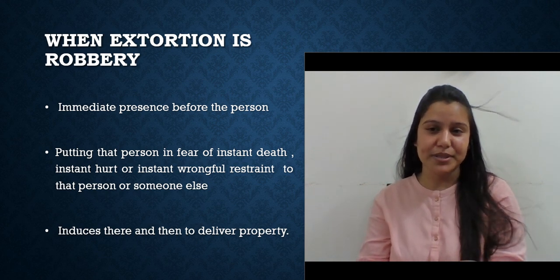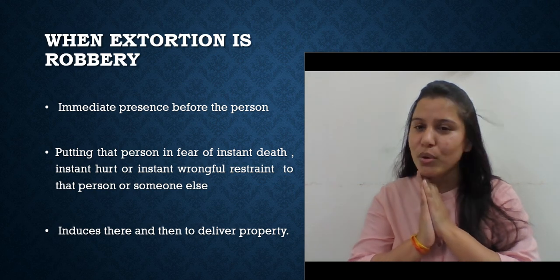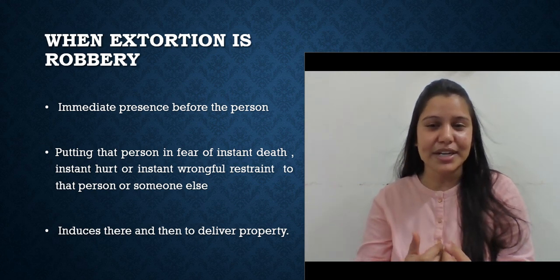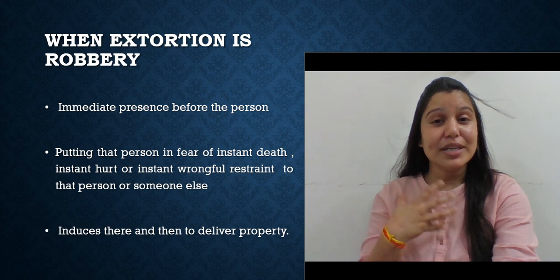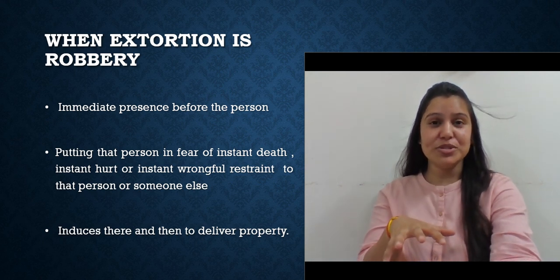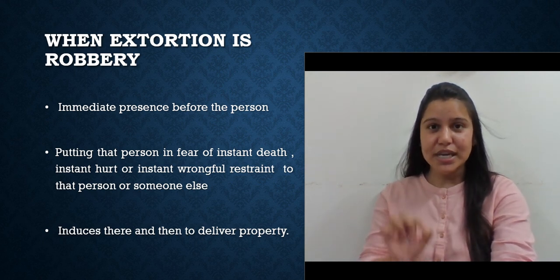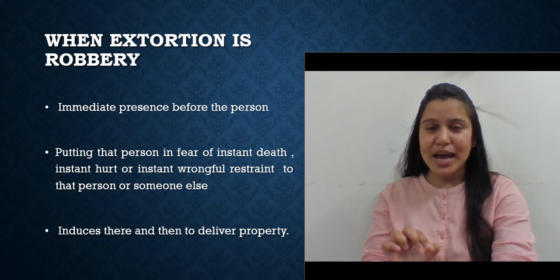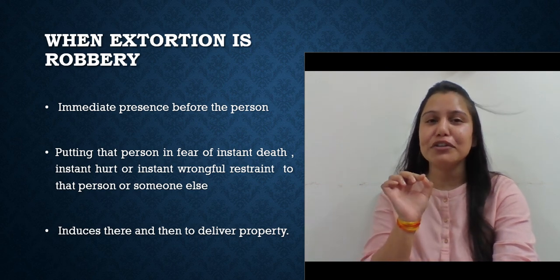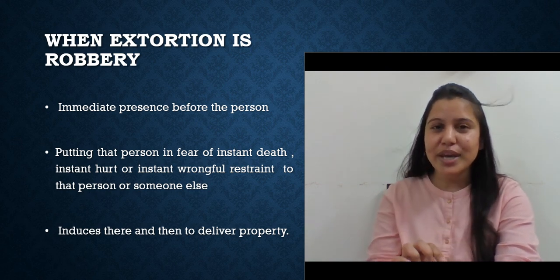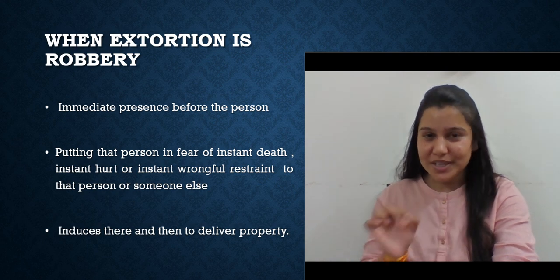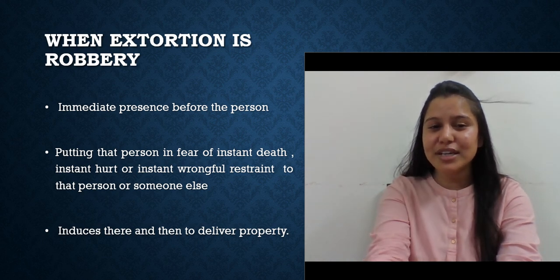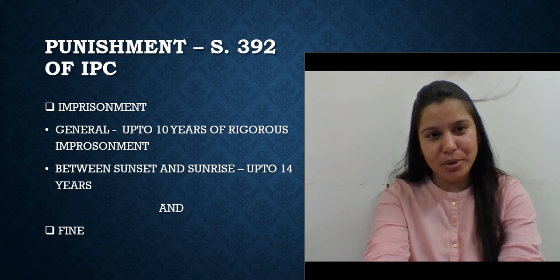No tomorrow, no after 10 days, nothing like that. It has to be today, it has to be now. There and then the person says, you sign this property, otherwise I will kill you, and he says that sitting in front of me. That is when extortion is getting converted into robbery. Is that clear? So these are the elements which convert extortion into robbery.